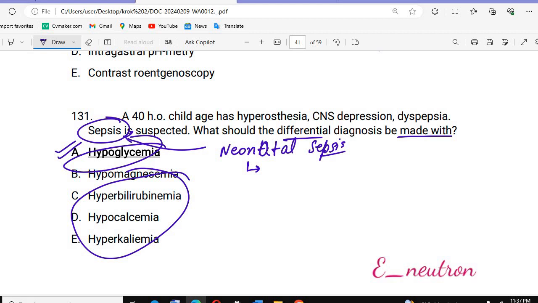Because bacteria love to eat glucose, they take the glucose as an energy source, and that's why there will be a decrease in glucose, hypoglycemia, which will further increase the sepsis, because the bacteria will grow further. And there can be hyperesthesia, serious depression, dyspepsia, seizure-like problems, respiratory problems, and the patients will have hypothermia.